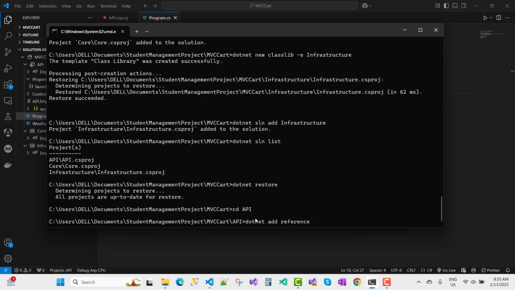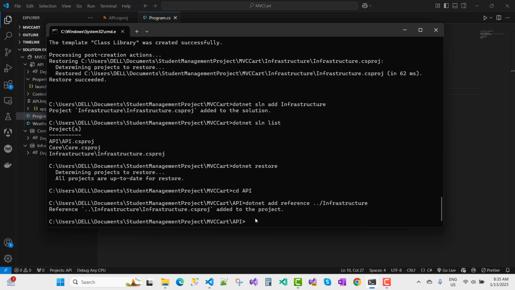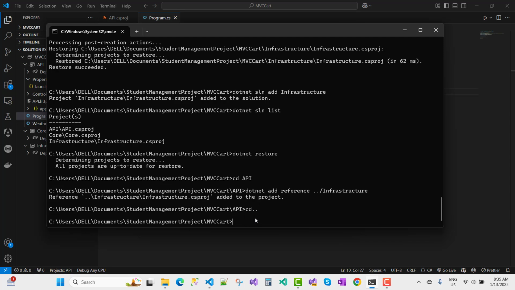So dotnet add reference of the other project, that is the infrastructure project. So add a reference of the infrastructure project to the API project.